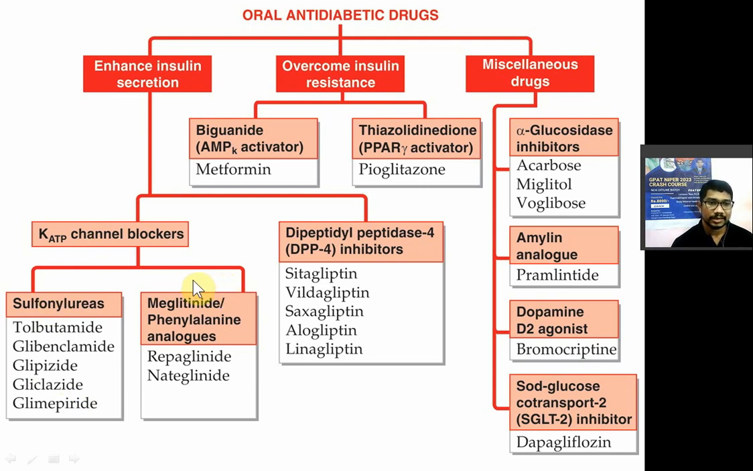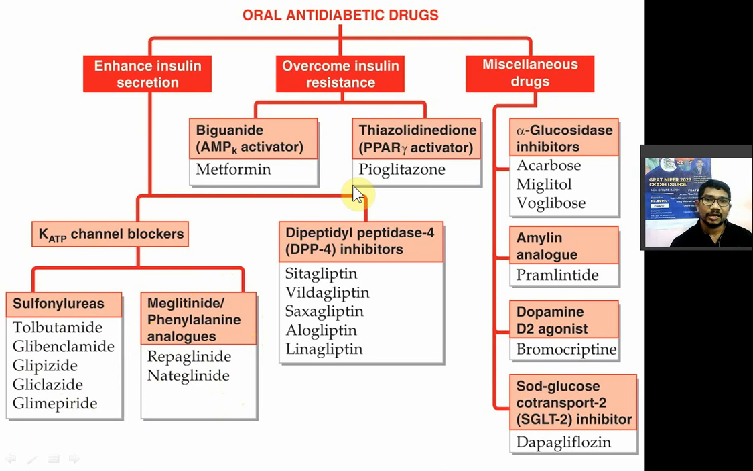Now the second subclass is meglitinides or phenylalanine analogs. In that you have the glinides: repaglinide and nateglinide. यहाँ पे देखो repaglinide, nateglinide, और एक होता है mitiglinide. So that is no more used because of hepatotoxicity.